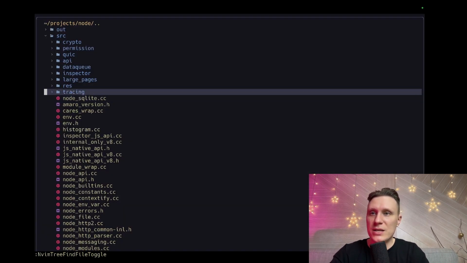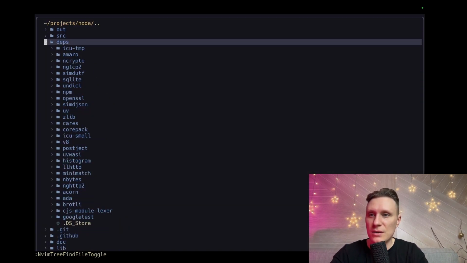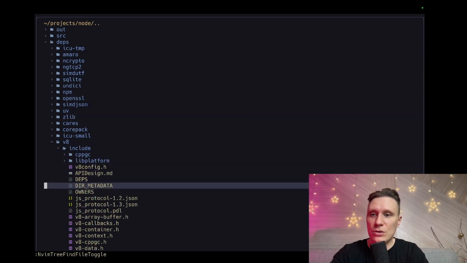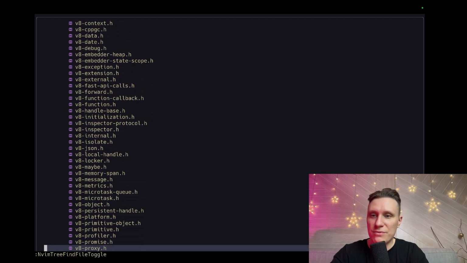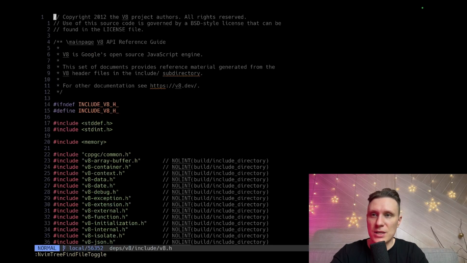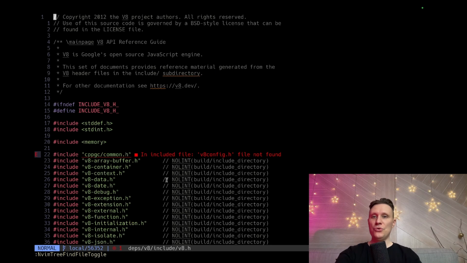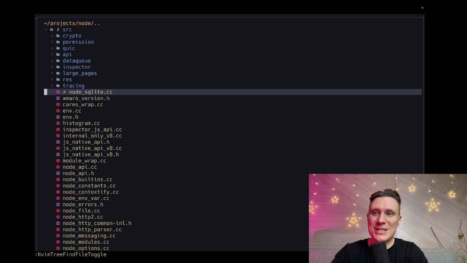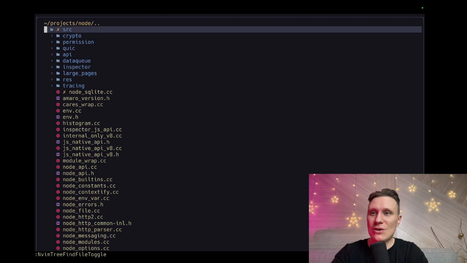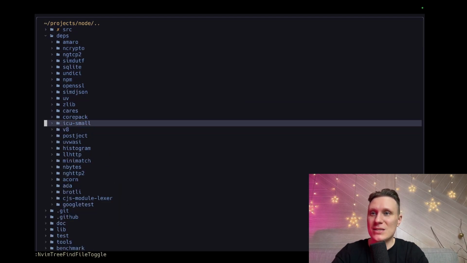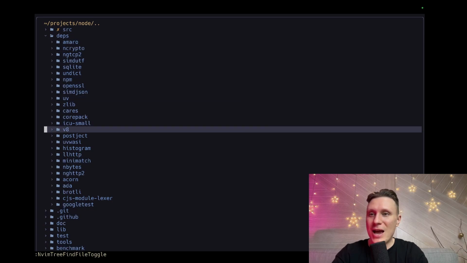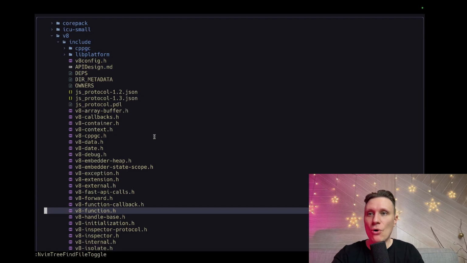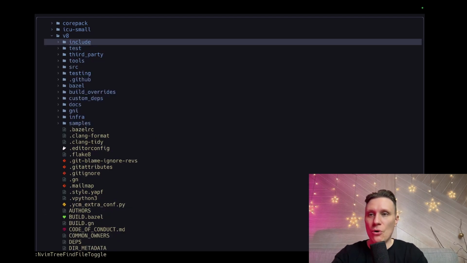I think there is a deps folder here, and here I have my V8, and here I have my include. And include should have the V8 headers. Who knew? Okay, I don't need to install V8 in my system because the build system inside Node.js already installs all the dependencies in this folder. What I need to do is point my IDE to these folders, to this include folder.